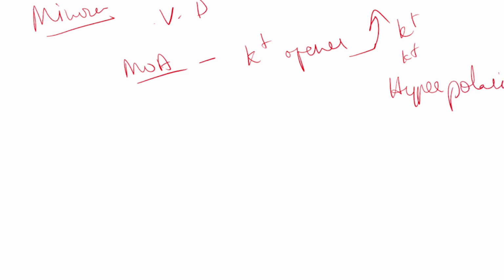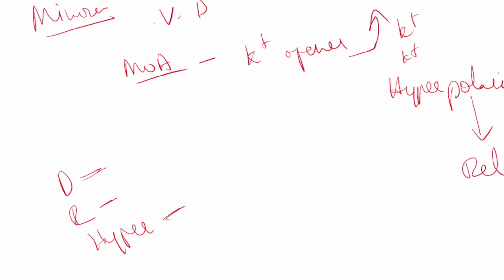I think secondary students don't know what depolarization, repolarization and hyperpolarization are. Do you know depolarization, repolarization, hyperpolarization? Do you know this point? Yes or no? Okay. When minoxidil removes the potassium, it causes hyperpolarization, and with that it will relax the smooth muscles of the blood vessels, and with that it causes vasodilation. This is the mechanism.